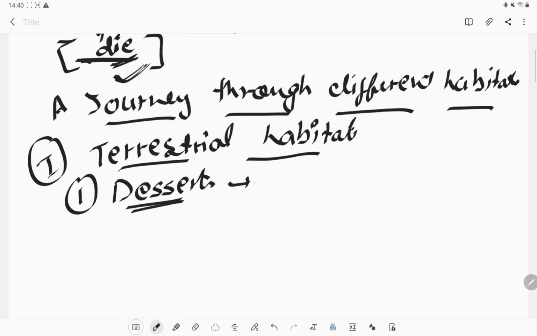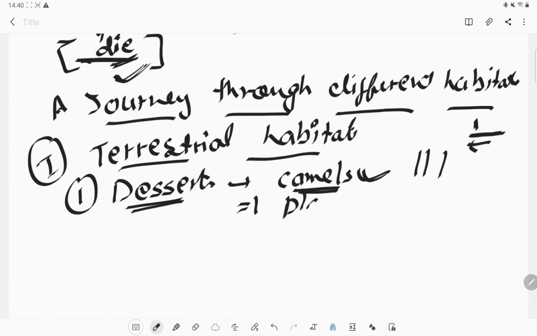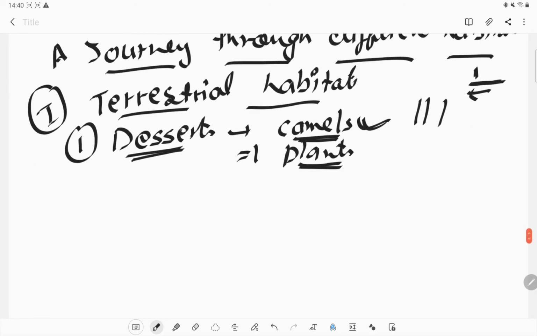In the desert there are camels. We have already discussed the adaptations of camels: the long legs, and they can survive for more than 2 to 3 days, or even 1 week, without water. We have already studied that adaptation. Among plants, cactus has modified itself, which we have also already studied.